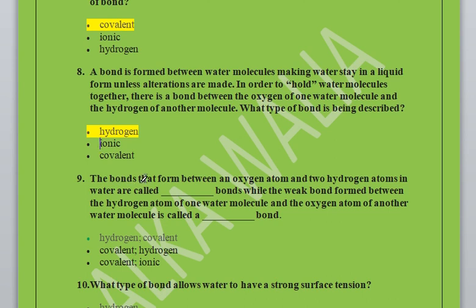The bonds that form between an oxygen atom and two hydrogen atoms in water are called dash bonds, while the weak bond formed between the hydrogen atom of one water molecule and the oxygen atom of the other water molecule is called dash bond. Options are here: hydrogen and covalent, covalent and hydrogen, or covalent or ionic. So the correct option is covalent and hydrogen.